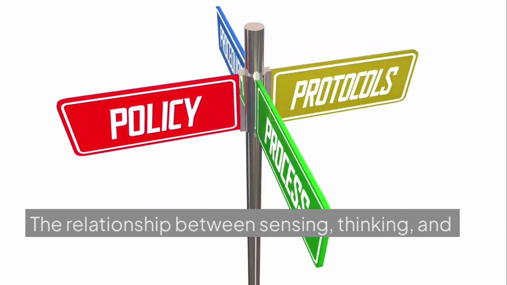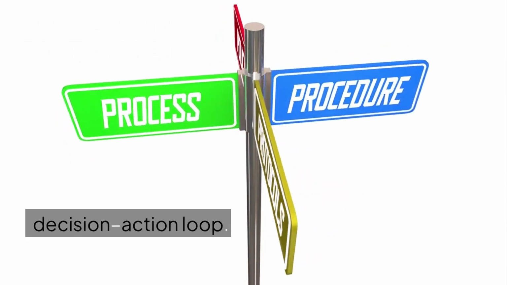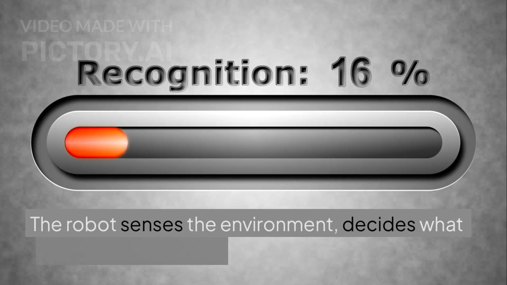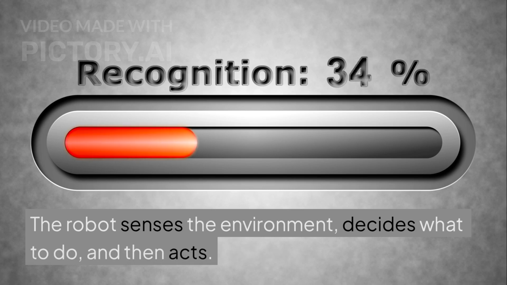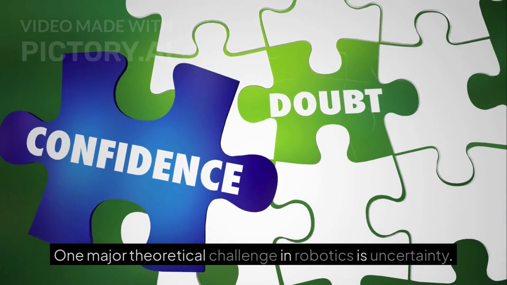The relationship between sensing, thinking, and acting is often described as a perception-decision-action loop. The robot senses the environment, decides what to do, and then acts. This loop repeats continuously. One major theoretical challenge in robotics is uncertainty.